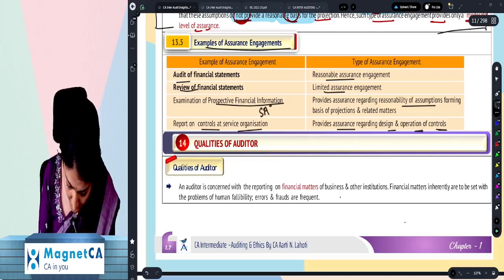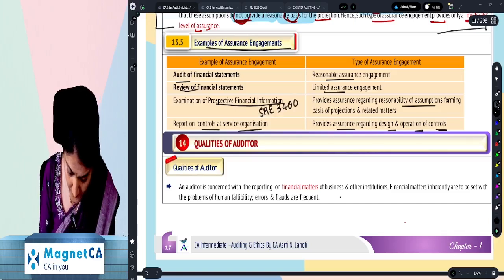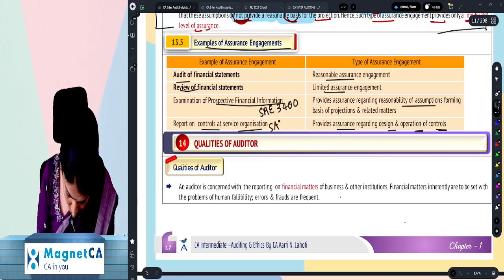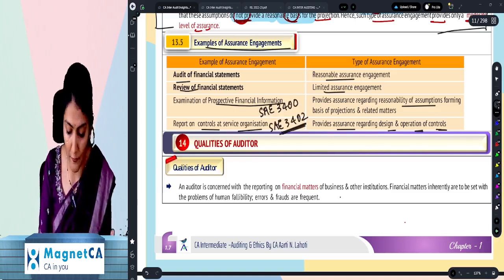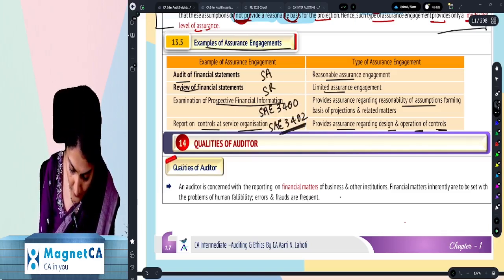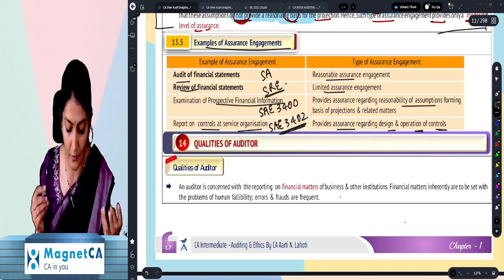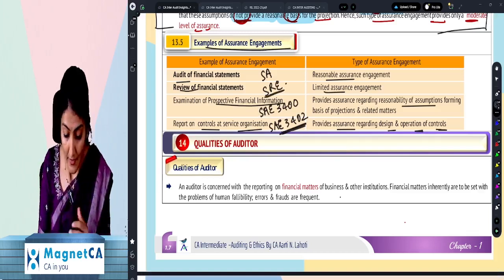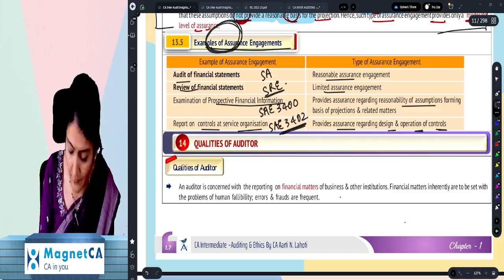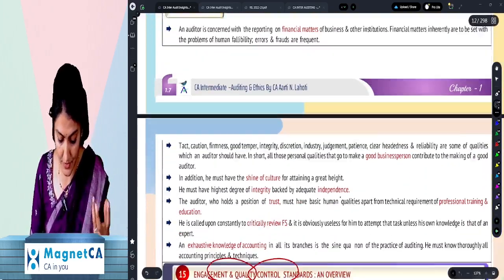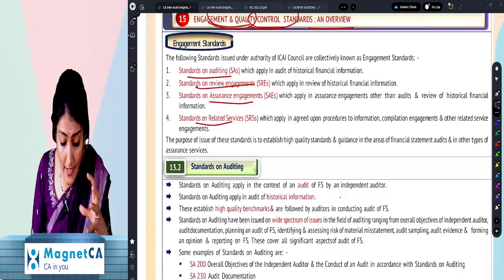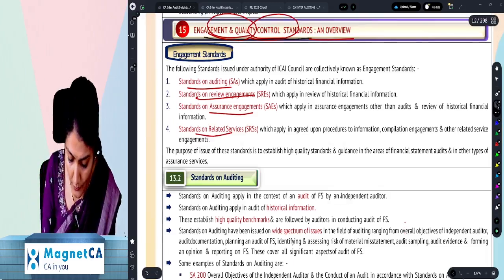For prospective financial information, we have 3400. For report on controls at a service organization, we have 3402. And for audit, we have the standards on auditing, and for review, we have the standards on the review engagement. Right? So these are the examples of the assurance engagement. Okay. Right. Then engagement and quality control standards.